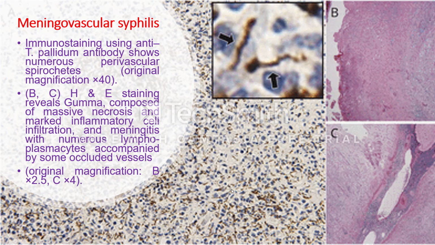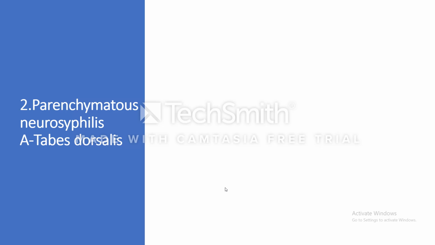You know that the immune system is not efficient in cases of syphilis because you can see the disease progress from the primary stage to the secondary stage to the tertiary stage, and even in the tertiary stage, though the organisms are not as numerous as in the primary and secondary stages, you can still find organisms present in the tertiary stage. Parenchymatous neurosyphilis.